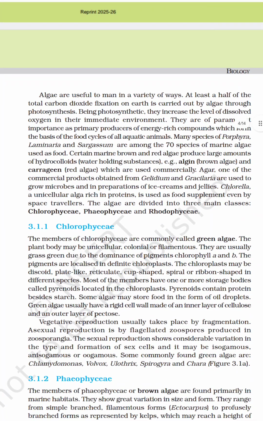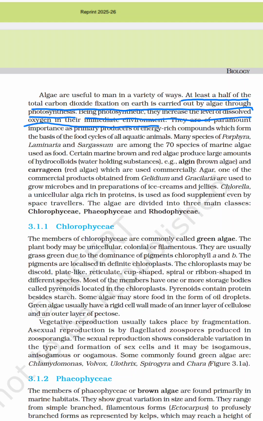Algae are useful in many ways. They can be used as proteins in space, and some can be used for food, like for fishes. At least half of the total carbon dioxide fixation on earth is carried out by algae through photosynthesis. Being photosynthetic, they also increase the level of dissolved oxygen in their immediate environment.